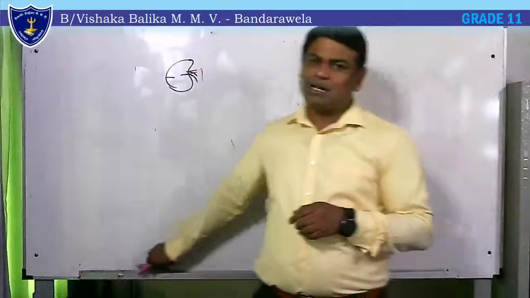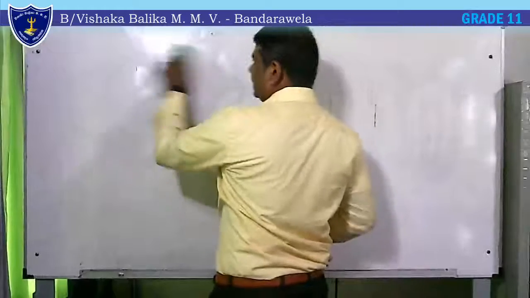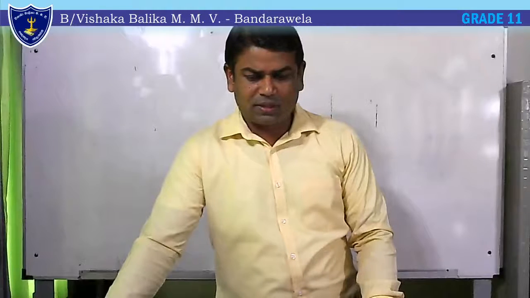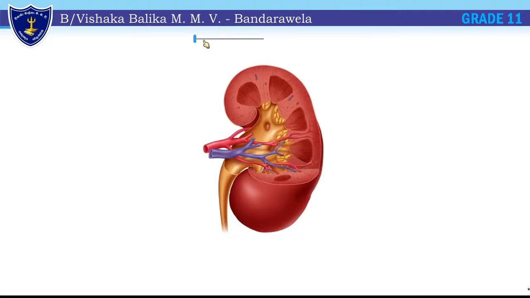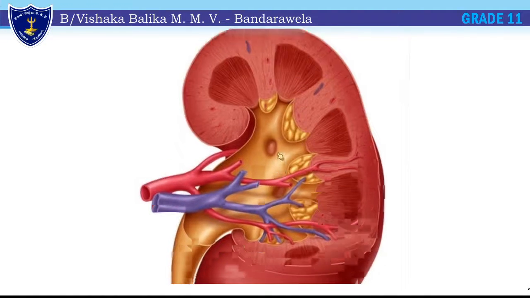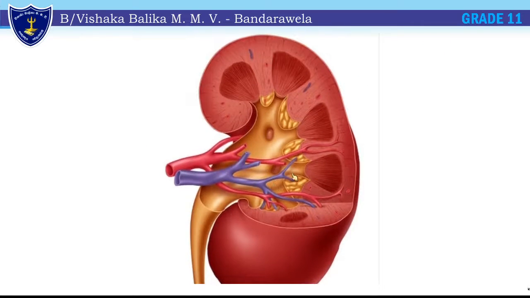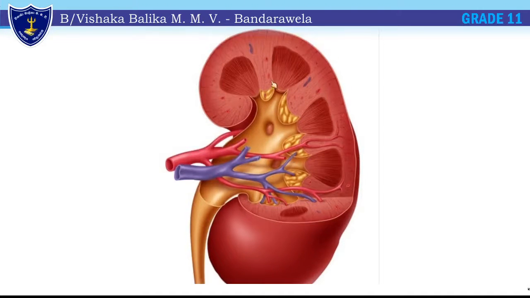Now let's learn the parts of the kidney, or the components of a kidney. Again I will show you an image of the diagram of a kidney. Here it is. It's nicely visible here, the size and the shape of the kidney. And if you see this one, now you can see a cross section of the kidney. Can you see a region, the outer region here? This region is called the cortex. This is the medulla part, the inside part.